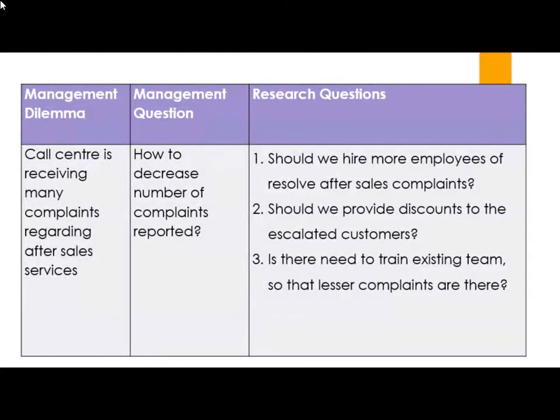We will take another example. Our management dilemma was like this. The call center is receiving many complaints regarding after sale services. Now we have converted this management dilemma into a management question like this: how to decrease the number of complaints reported. So further research questions can be framed like this.